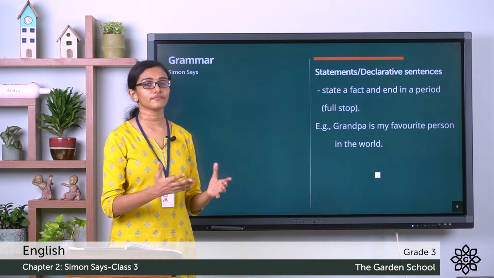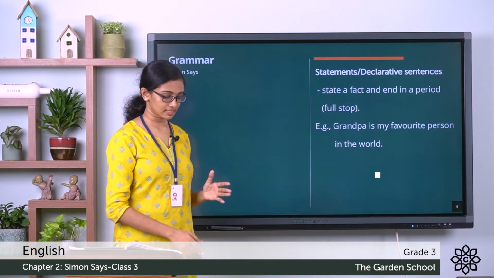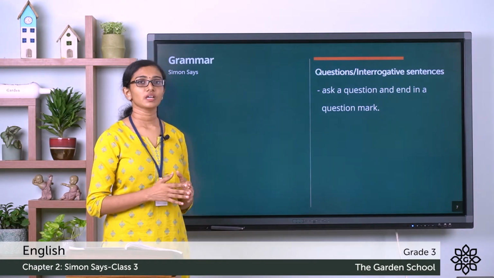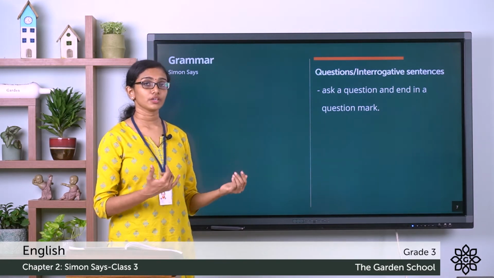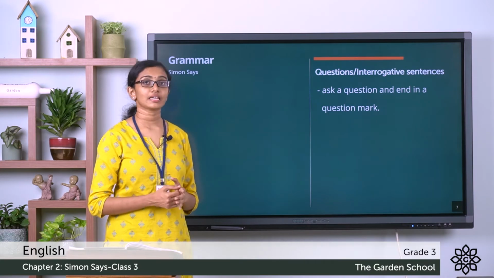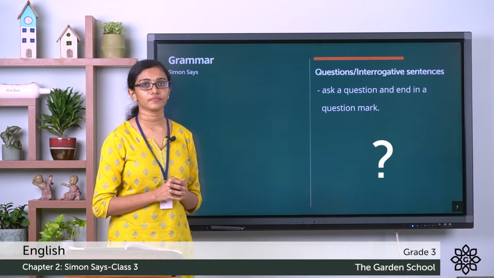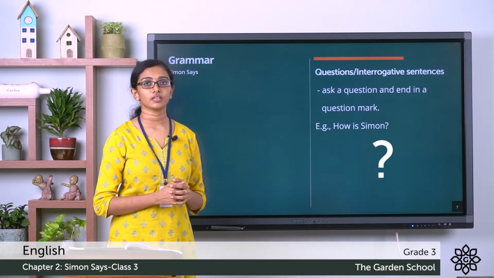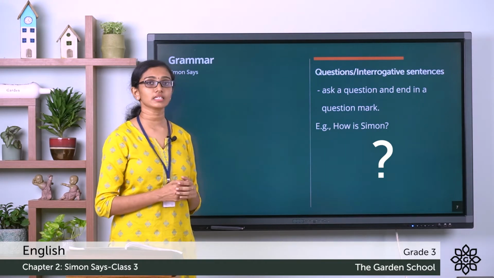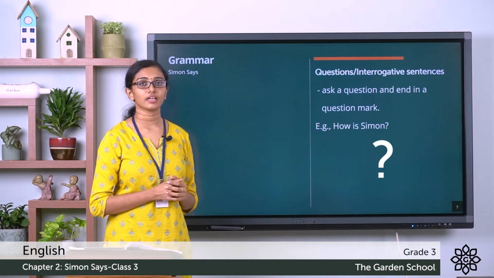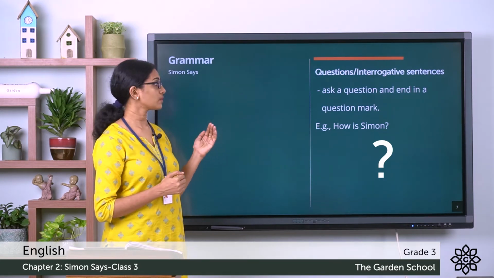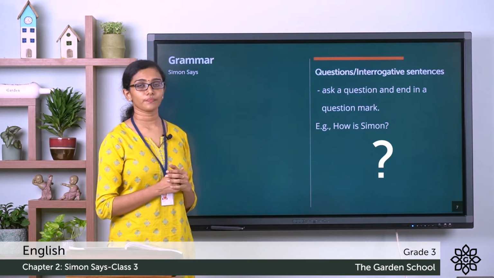You are declaring a fact there. Now the next type, questions or interrogative sentences. Now these kind of sentences are used to ask a question and they end in a question mark. For example, when you ask, how is Simon? You see that question mark at the end? That's a question you are asking there. That is an interrogative sentence, or this is an example of a sentence in question form.